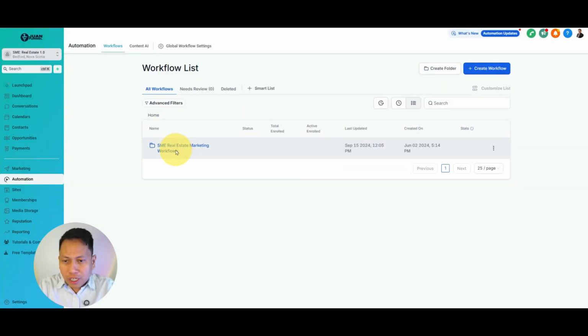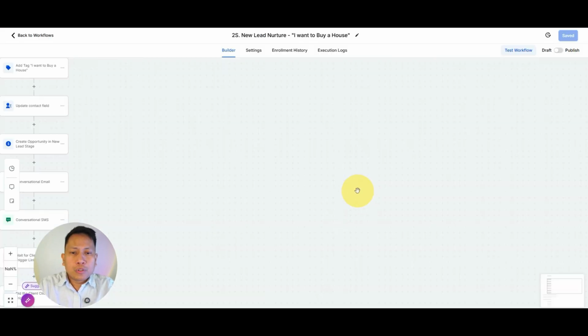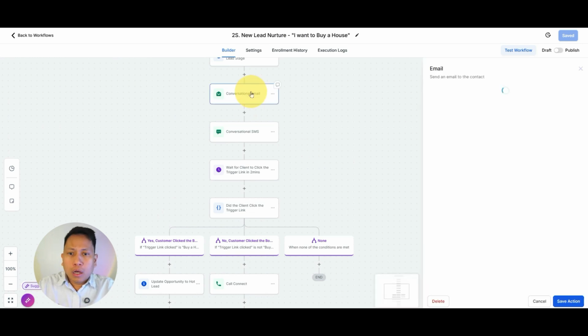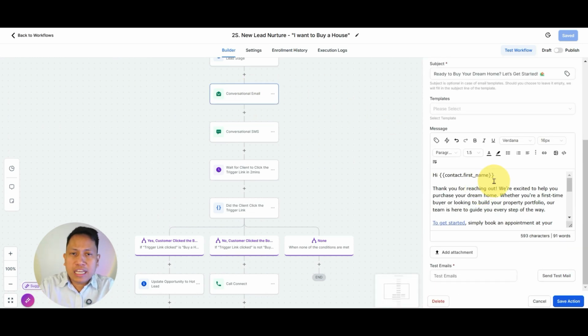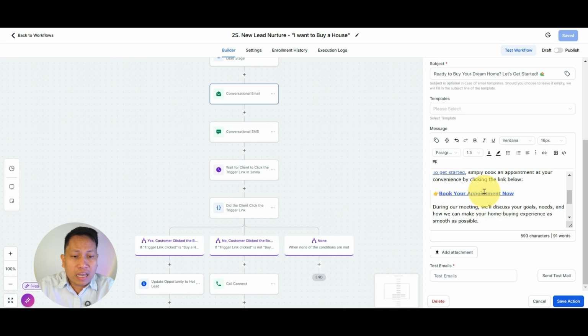Let's go back again to the automations. Let's go back here and say, I want to buy a house. So again, let's imagine this. This customer went to your website, filled up the form, and selected, I need you to help me to buy a house. And automatically this email will be sent to their email: ready to buy your dream home? Let's get started. Thank you for reaching out. We're excited to help you purchase your dream home, whether you're a first time buyer or looking to build your property portfolio. Our team is here to build your step by step process. Get started. There's a booking link, book now.